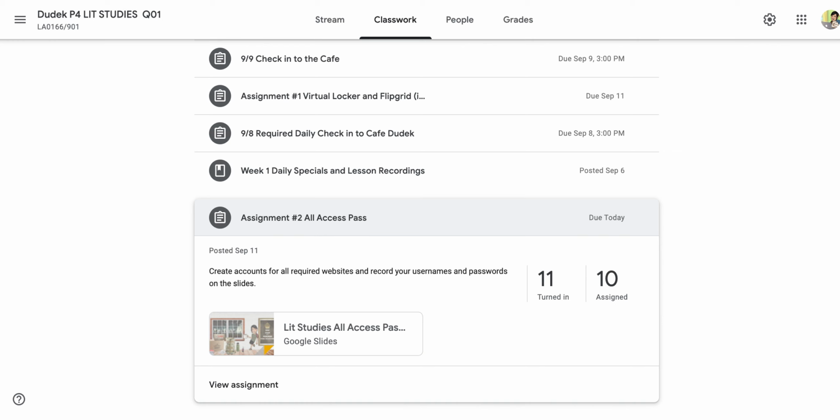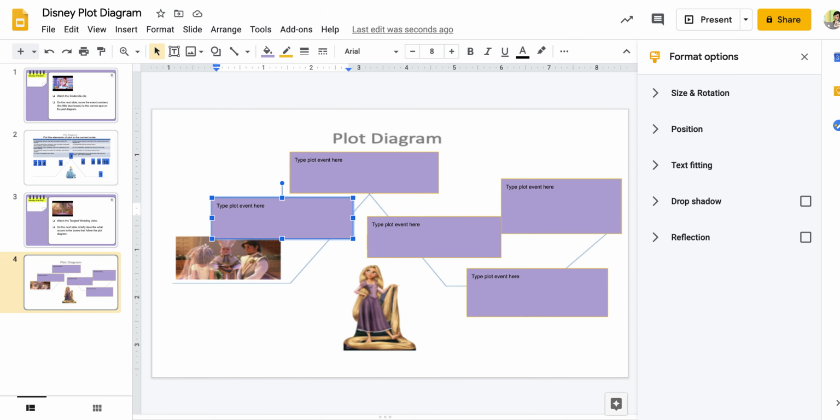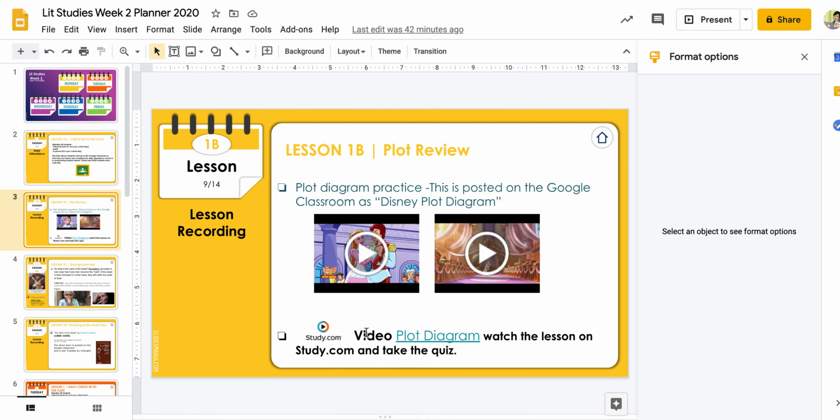So let's go back. We did the Disney plot diagram, and then the video plot diagram. We go to study.com, you watch the lesson, and it has a 5-point quiz. This also gives you information about Cinderella, and you can kind of self-check yourself. If you wanted, you could do the Cinderella one first, then this, and then come back and do the Tangled one. That's actually how I think we'll do it in class today. Okay.